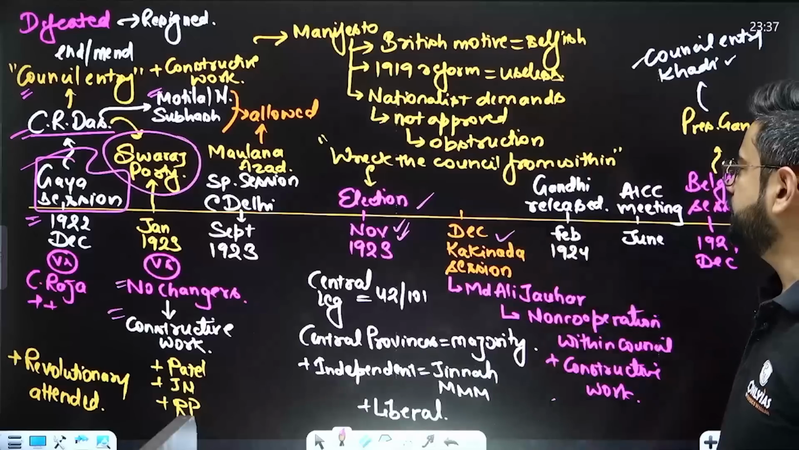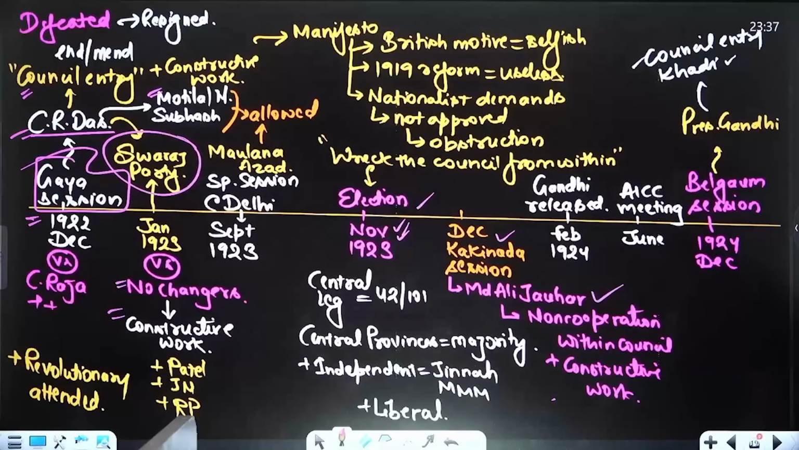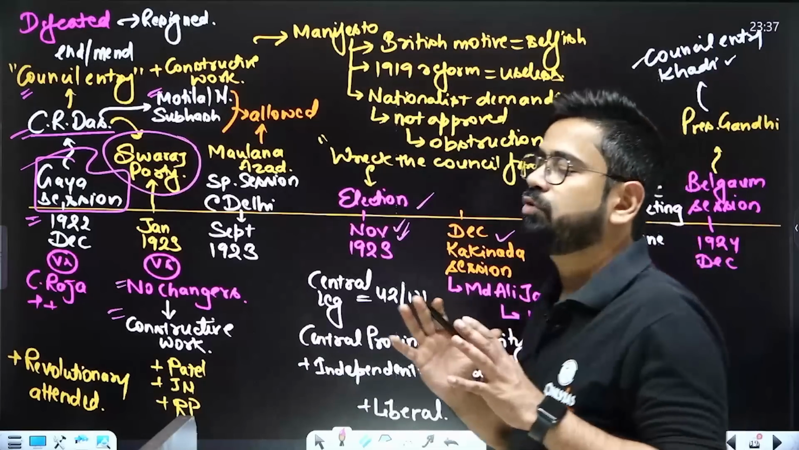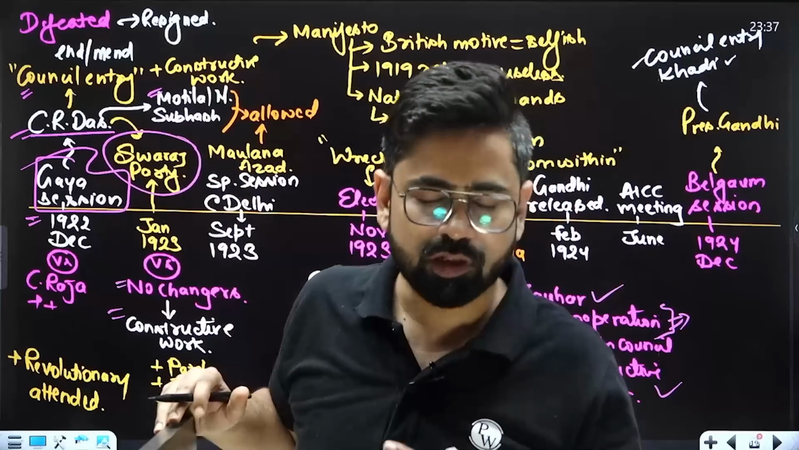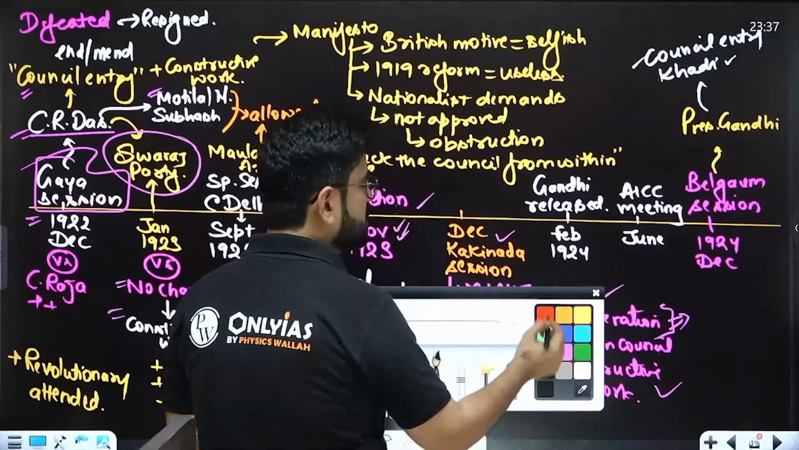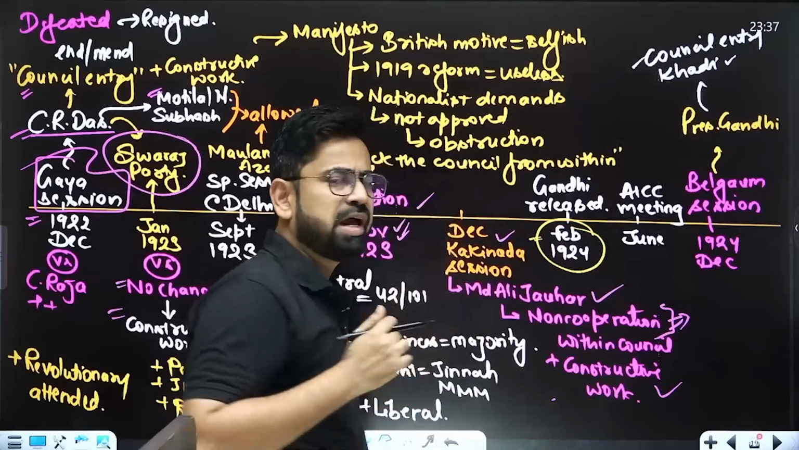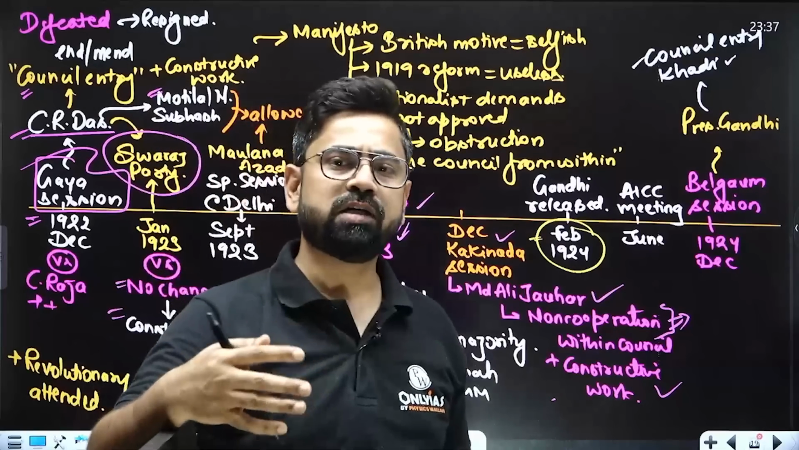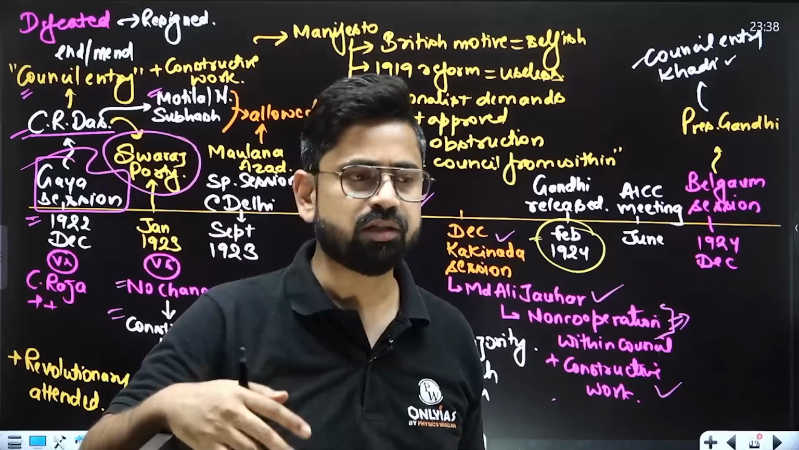In the December Kakinada session, Muhammad Ali Jauhar was the president, and here we decided that we will do non-cooperation within the council, plus constructive work as well. That means it was officially accepted that the council can be joined. For those who have joined the council, it is perfectly all right, no issues. Due to health issues, Gandhiji was released in February 1924. For some time he tried opposing; he wanted those who had joined the council to come back. But eventually he realized it was already a settled fact. Let's not challenge it. Let it be.